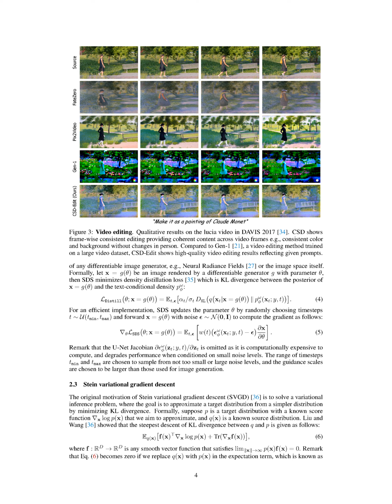For practical implementation, SDS updates the parameter by randomly picking time steps and forward propagating the image with some noise to compute the gradient. The authors note that a computationally expensive component, the U-net Jacobian, is omitted because it degrades performance when the noise level is low. The range of time steps and the scaling factors are chosen carefully to balance the noise levels and image generation quality.